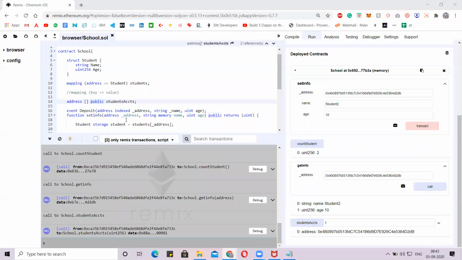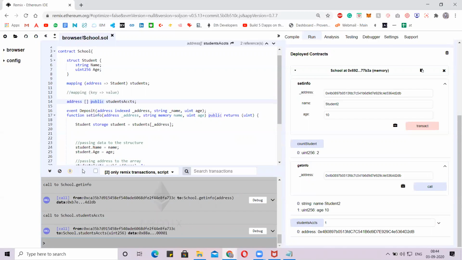Has everyone understood the functionality of this contract? Guys, the main point is you need to know the functions we are using in this contract, how effectively they can be used, and how the mapping is done. Is the public address the user input for address? Yes, the public address is nothing but the address.